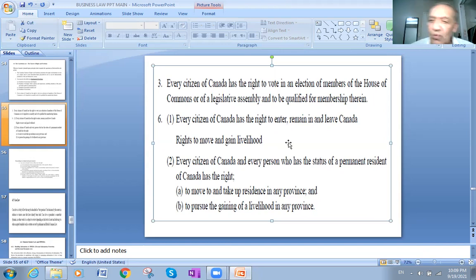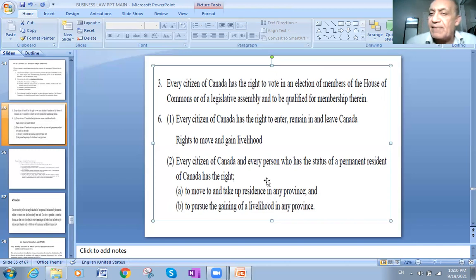Which we call the right to move. Every citizen of Canada and every person who has the status of permanent resident, which is equal to the citizen in some points, has the right to move and to take up residence in any province.